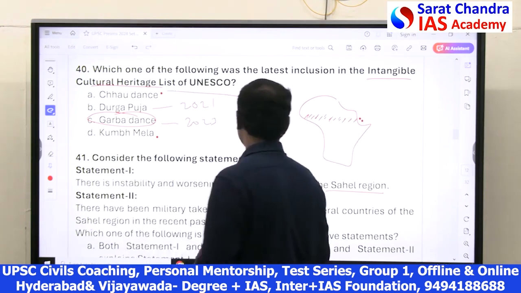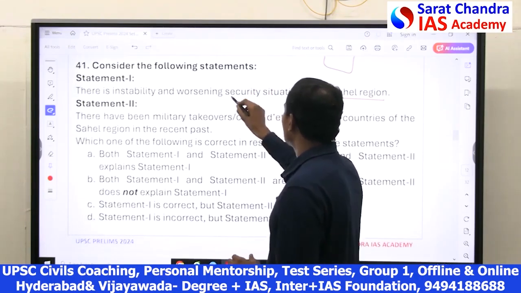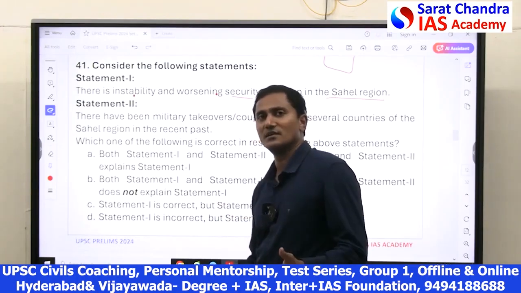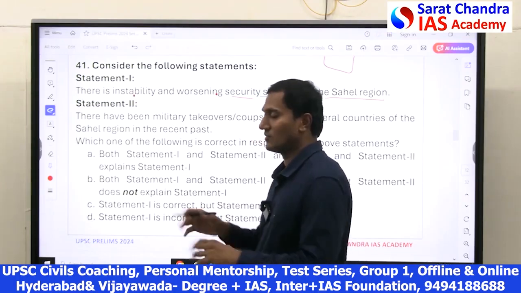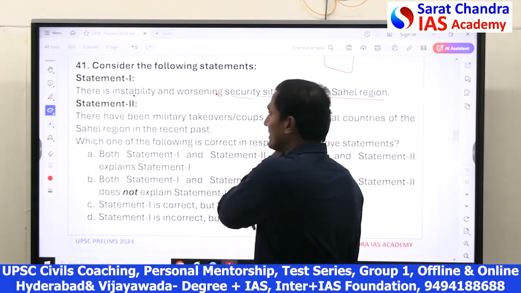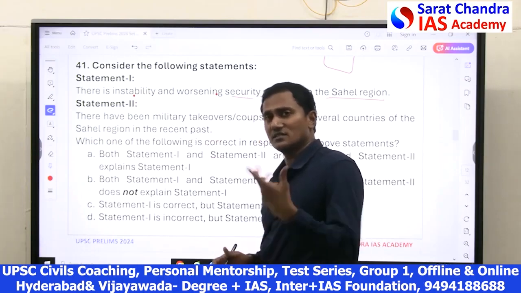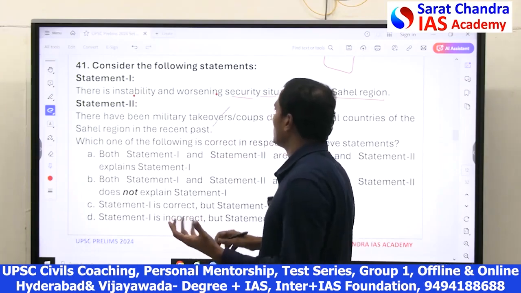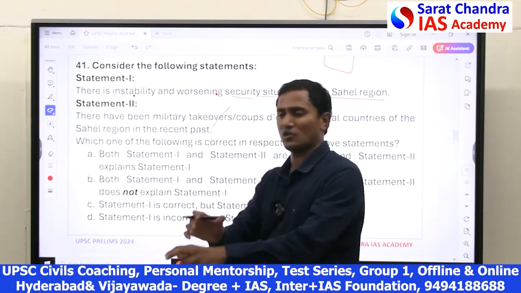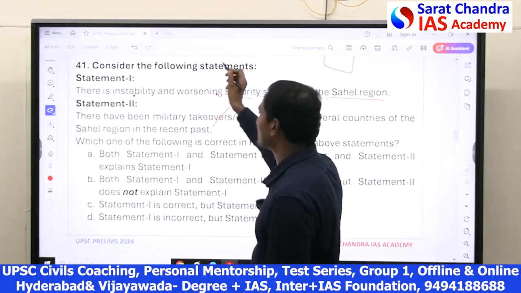In the Sahel region, statement 1 says that the security situation is worsening and there is instability, which means there is no political stability, there is no single government taking care of the people there, which is true. Many countries are falling under this instability, and when there is no political stability, obviously there will be takeover by the military or groups coming from other countries, which will occupy the vacuum. So there have been military takeovers and coups happening there. So both are correct and the explanation is also right.